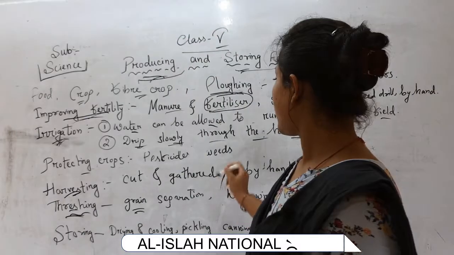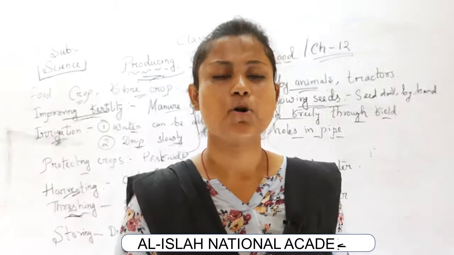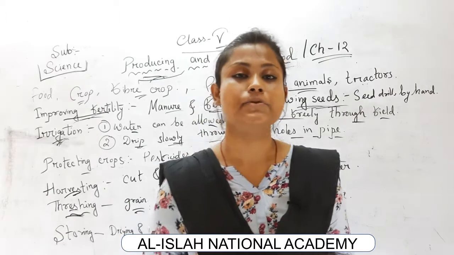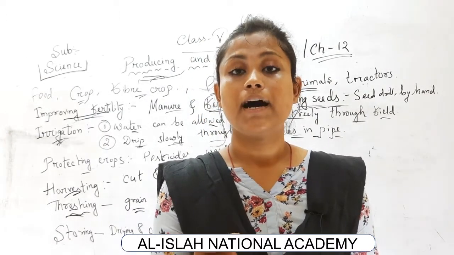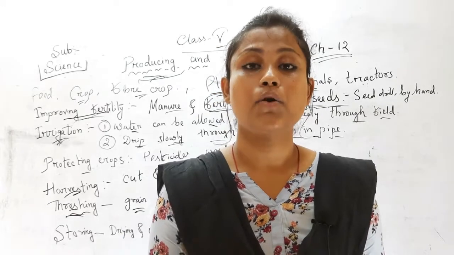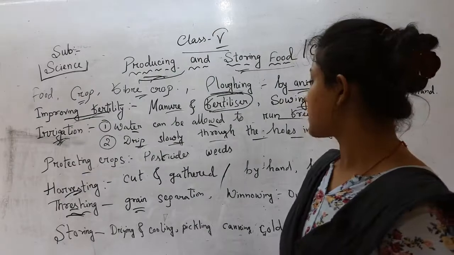So the point is, what are weeds? Have you ever seen small grasses growing with the crops? These small grasses are trying to compete with the crops for water and nutrients, and these plants are called weeds.